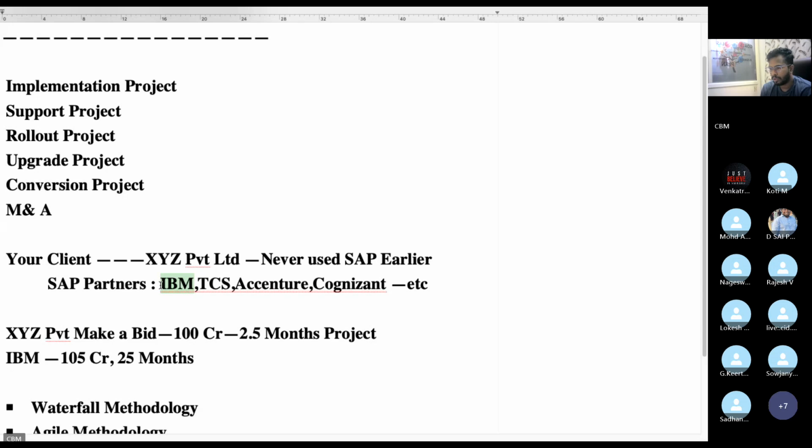If you do not get any project, then you will sit on the bench. For 3 months they will pay salary. Even after 3 months, if you didn't get any project, then you will be relieved by IBM. You need to sit on the bench for 3 months.